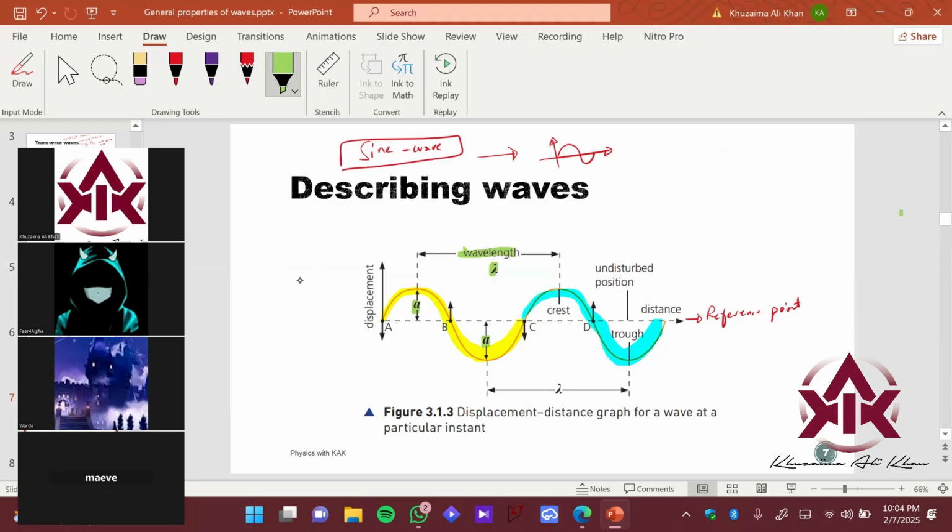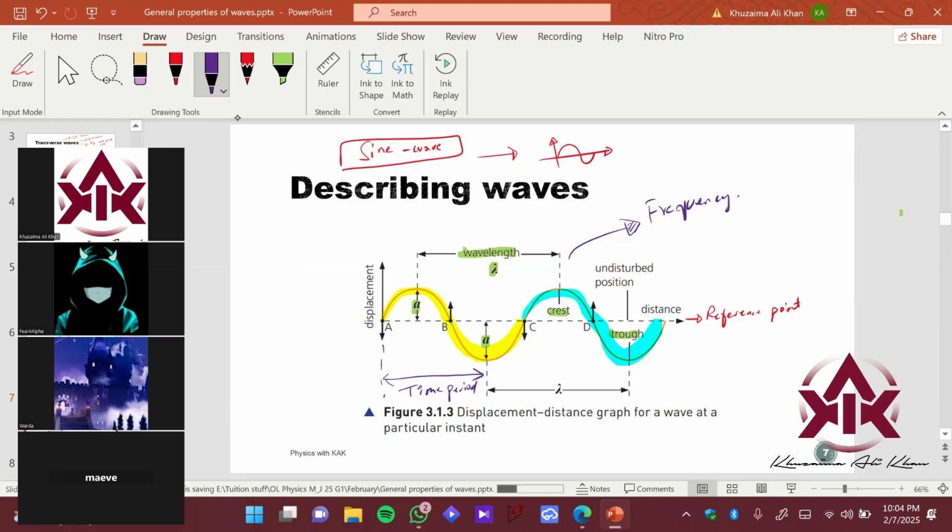Okay? Then you should know what is the crest, what is the trough. Apart from this, you should also know how much time it takes to basically complete one cycle, right? You should know what is the time period of the wave. And from this, you should also know what is the frequency at which this wave is produced, because frequencies are very important over here. Right? Frequency describes the nature of the wave.